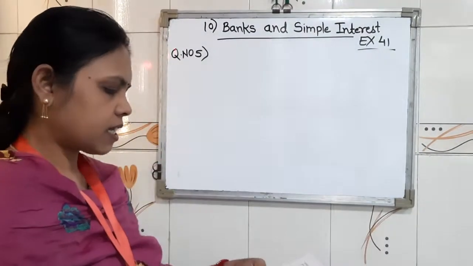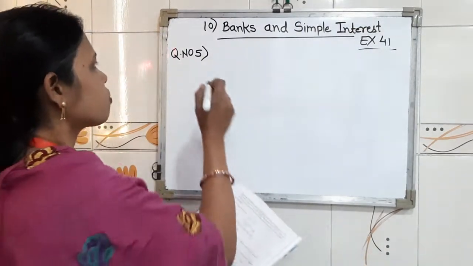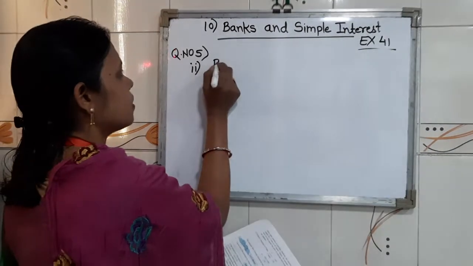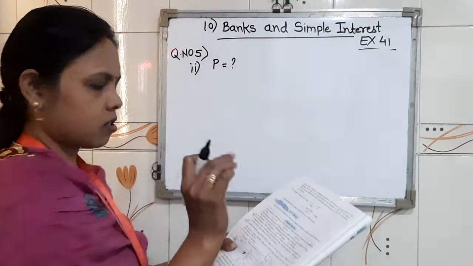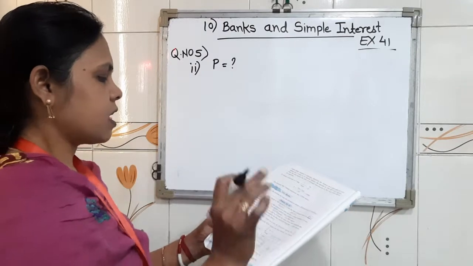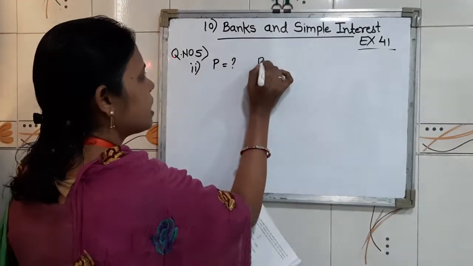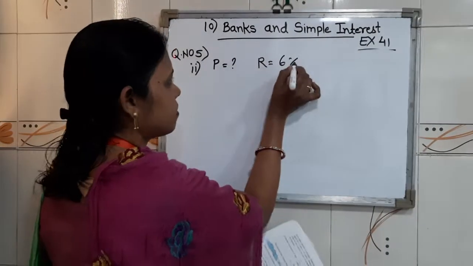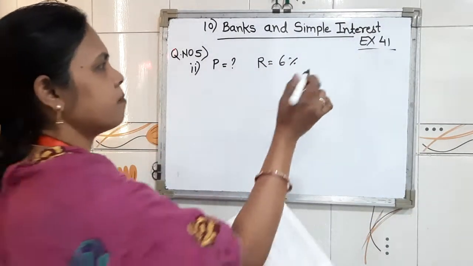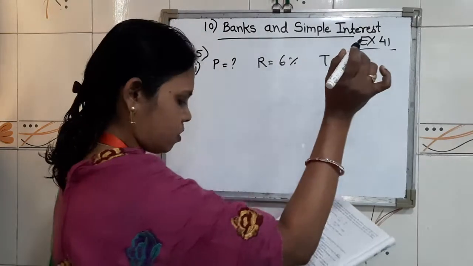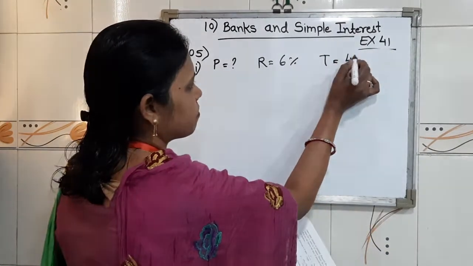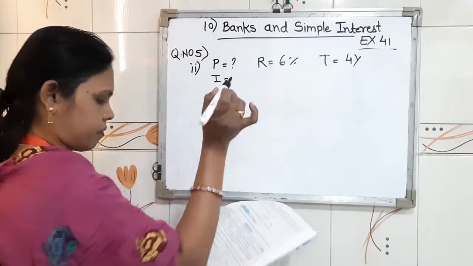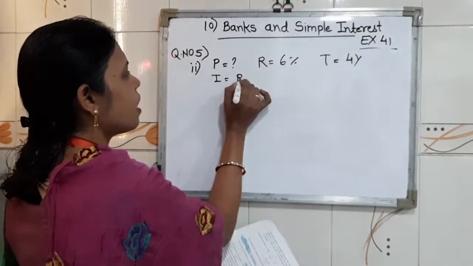In question number second, principal is not given. Our first one is not given. After that, the second one, rate of interest is given 6%. Next, the third one, time is given 4 years. Next one, interest is given 1200.